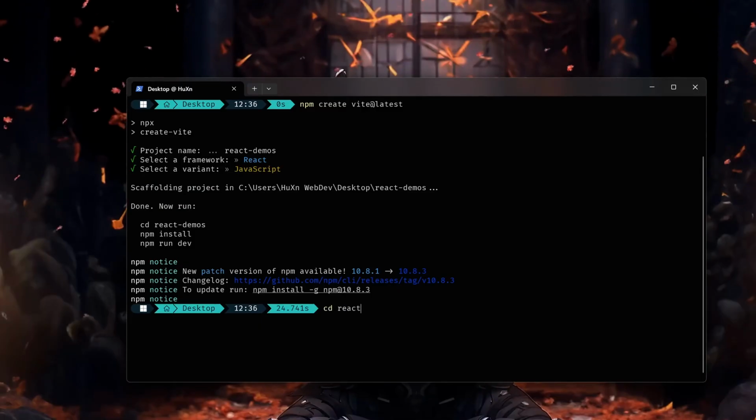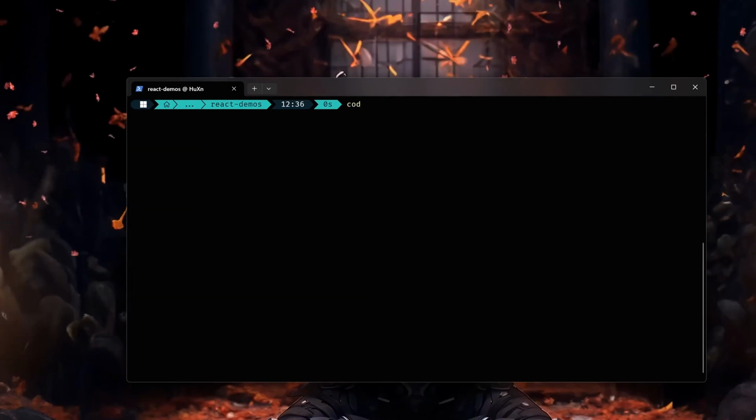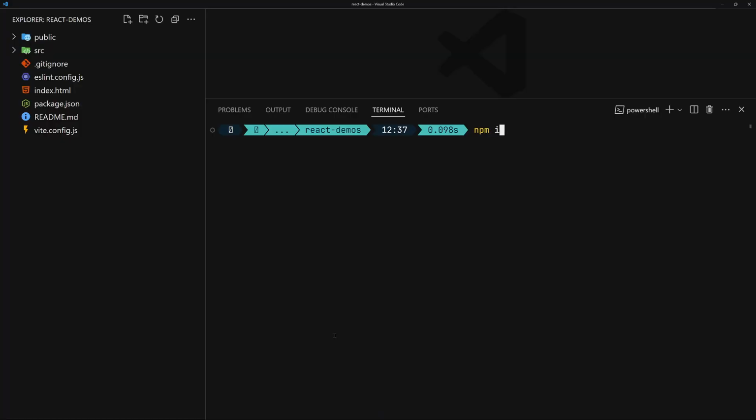Now we have to go inside that folder by using the cd command, or you can say the change directory command. Now I'm going to use code dot and hit enter, so it's going to open there in my VS Code. Now I want you to open your integrated terminal inside your VS Code and just type this command. So you can either use npm i or you can use npm install if you want to.